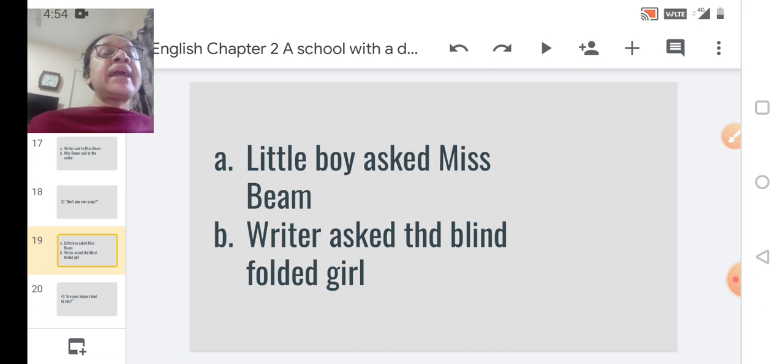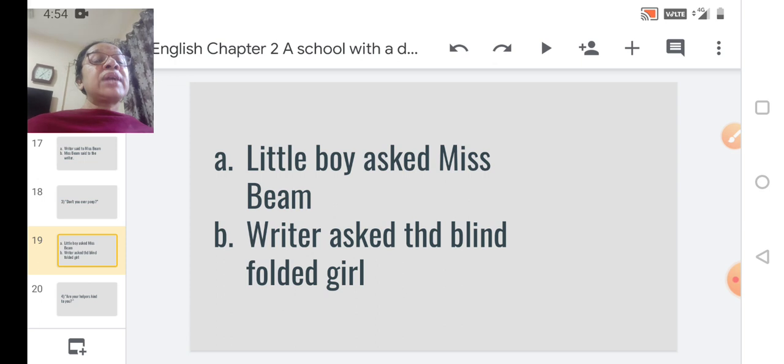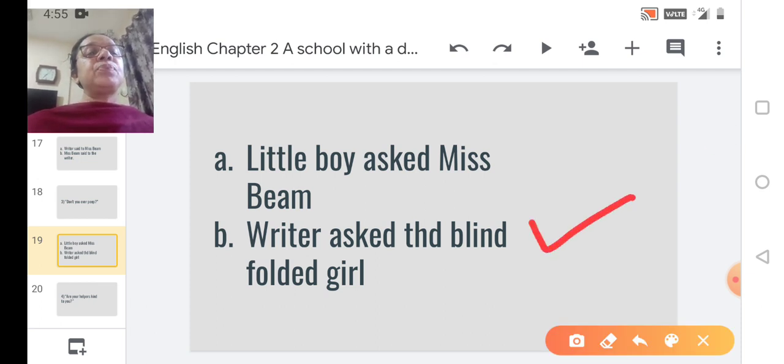Now, if you remember, the writer was accompanying that blindfolded child. She was just observing what is going on, and she was talking to that child who was completely blindfolded. So, don't you ever peep means the writer was asking, don't you try to hide, cheat, and just try to see, shift that scarf and see whether you are able to find something. So that was what the writer had meant. So what will be the correct option, students? The writer asks the blindfolded girl. That is option B. Okay.